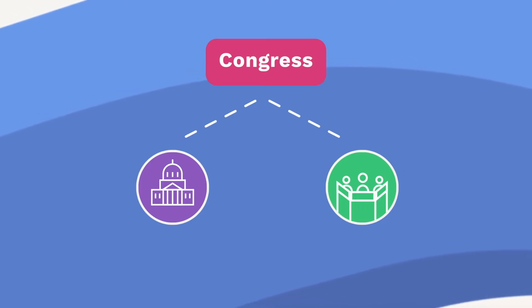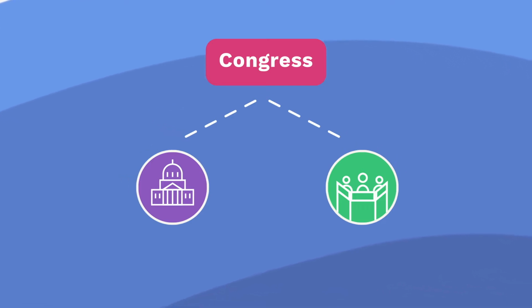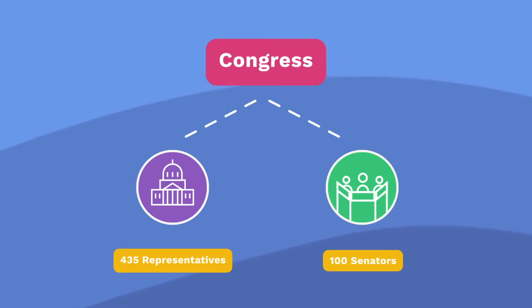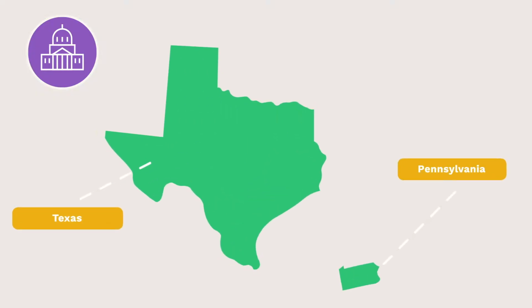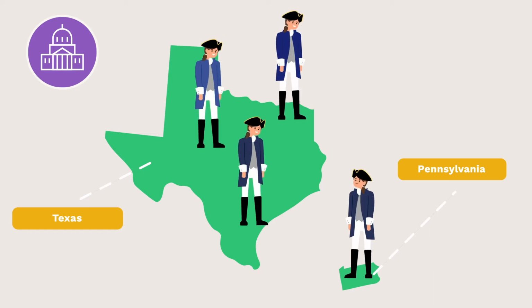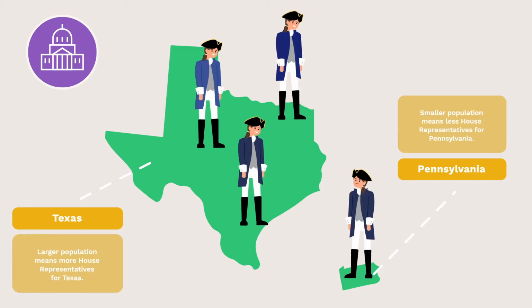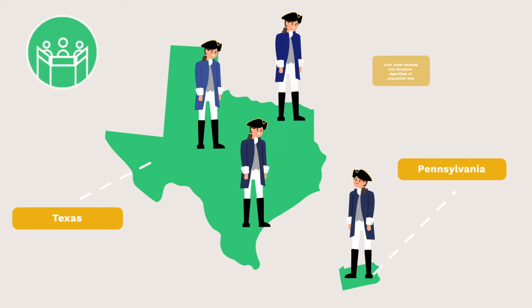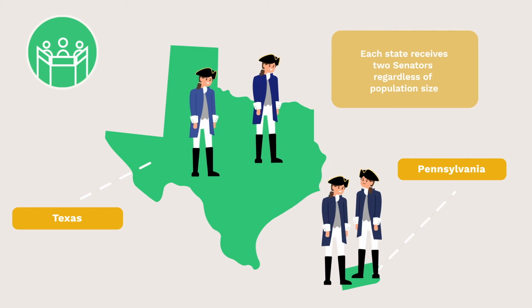While both houses are composed of representatives from each state, the number and qualifications of these representatives differs for each house. Each state's number of representatives in the House is determined by their population. So, the more people in the state, the more representatives that state has in the House. On the other hand, each state gets 2 representatives in the Senate, no matter what.